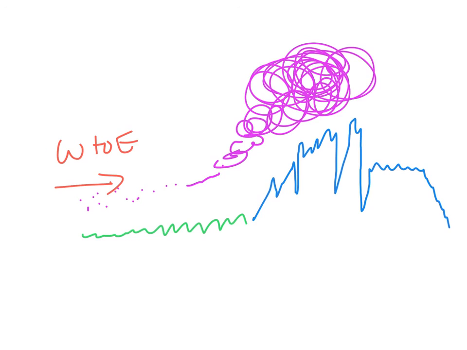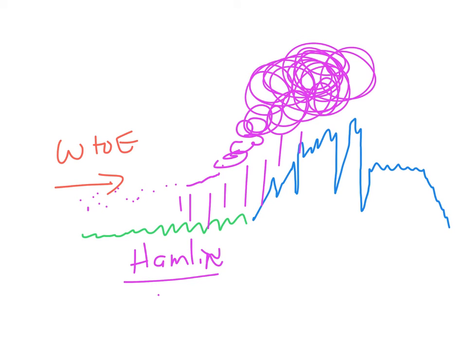Now, the clouds don't make it quite over that. So what we see is on this side of the mountain, we see a lot of the precipitation forming. So if this is the Hamlin side of the mountain, it would get a lot more rain than the other side of the mountain.